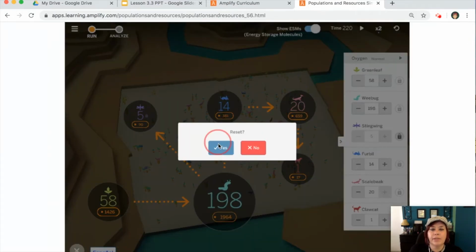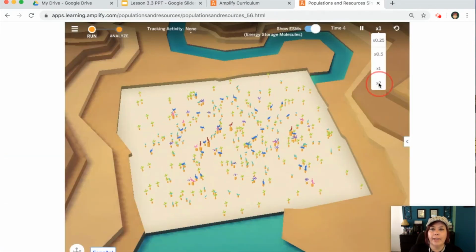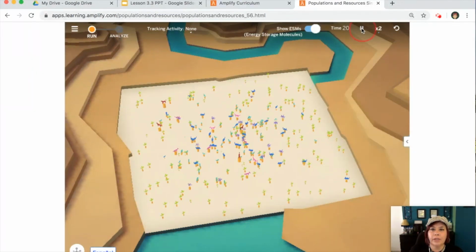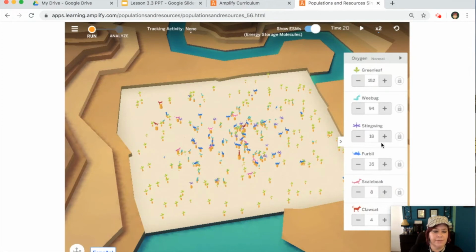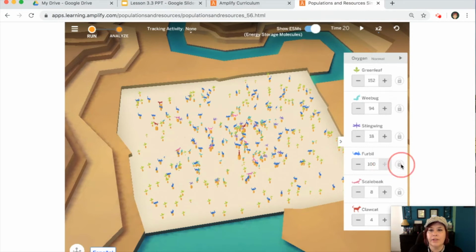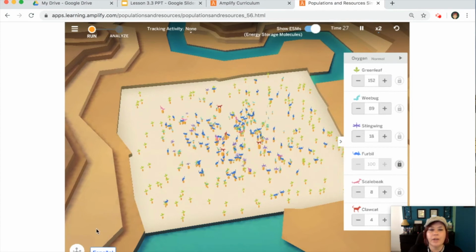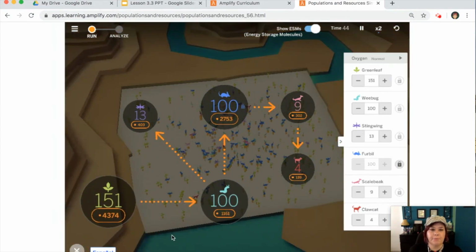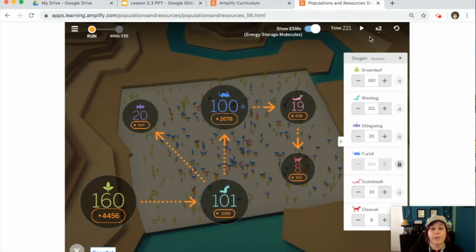So I'm going to reset my simulation. I'm going to go ahead and let it run for that 20 units of time count off. I'm going to pause this. Let's increase the furbills and see what that does. Where are they? There they are. Let's see if this causes the green leaf population to decrease. So we're starting at about 150. Let's see where we end up after 200 units of time. So it's been 200 units of time, and our green leaves have not decreased.